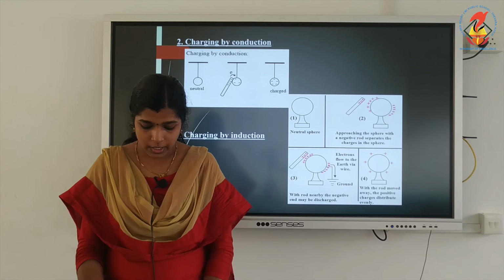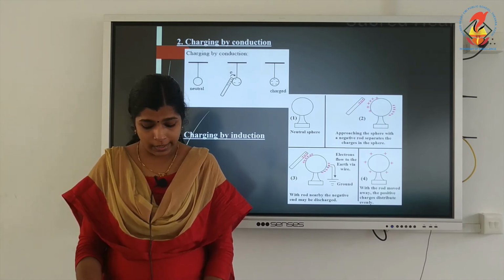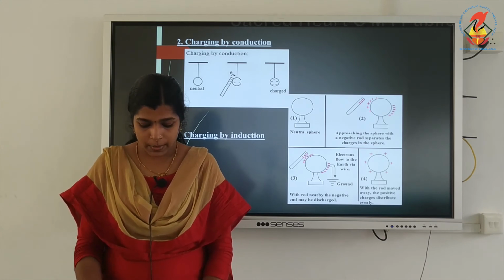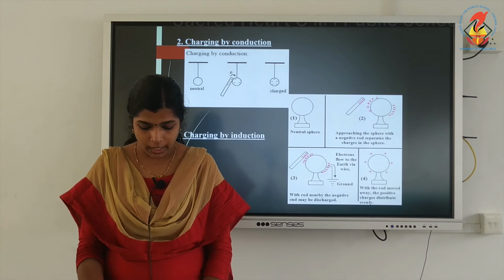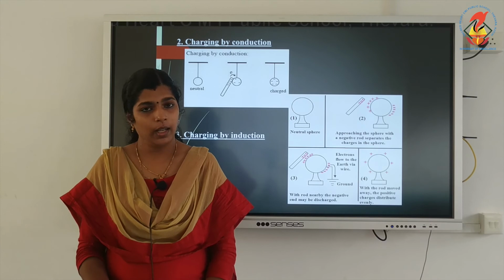The positively charged particles are firmly bound in the atom, whereas the negatively charged particles are very loosely bound. It is possible to remove some negatively charged particles by a process such as rubbing.